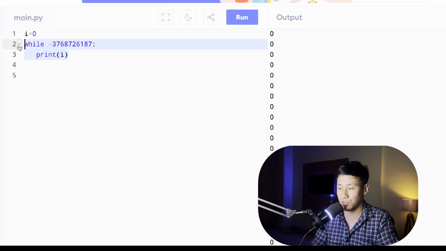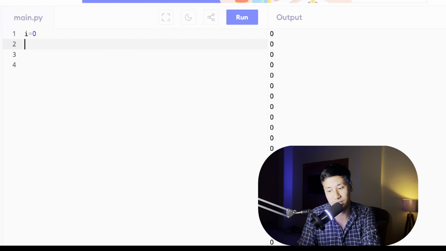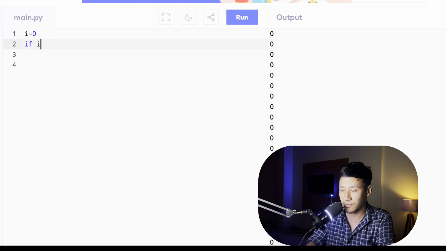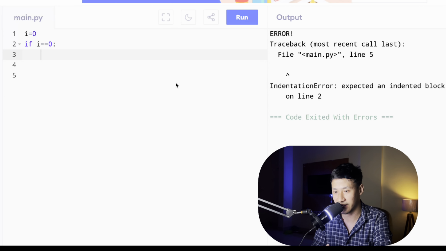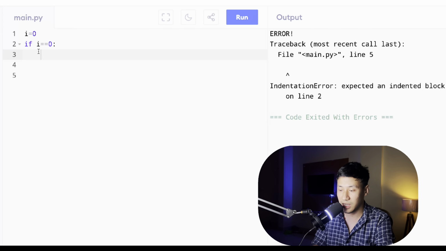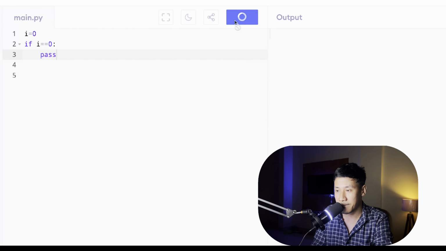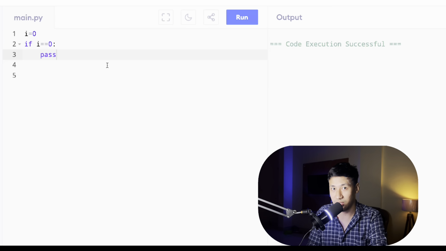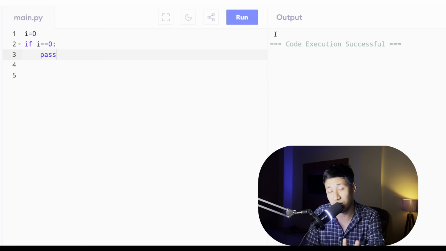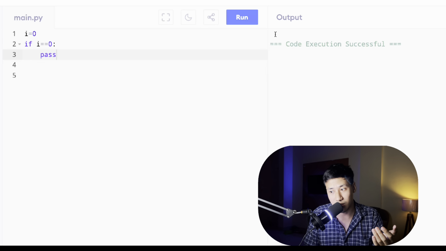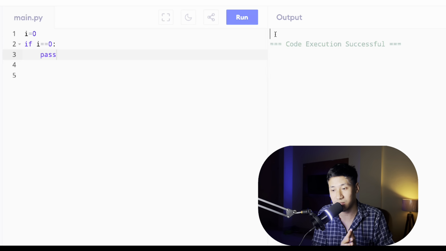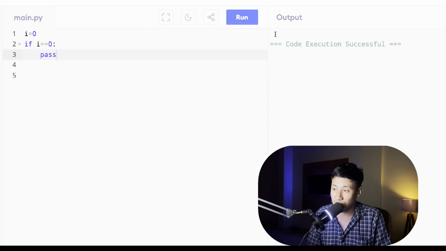Next is, when do you use pass? Pass is used, let's say if i equal to 0, then what you need to do, see, if I run this, it will show me an error because I have not written anything. But if I give pass here, then what does it mean? It means nothing, but it does not give any error. We always need to make sure that you cannot show the error. Error basically means the program will hang. Okay, you cannot afford that.